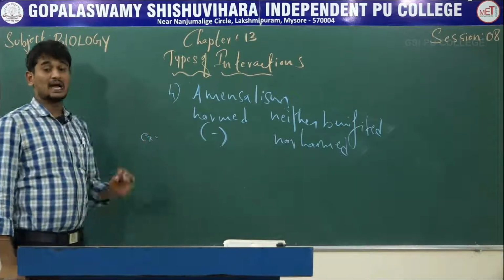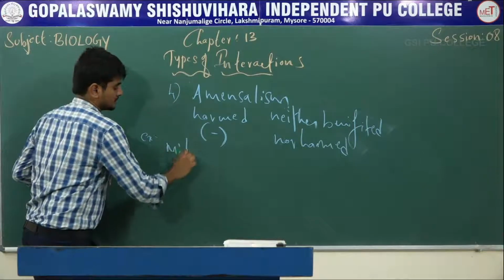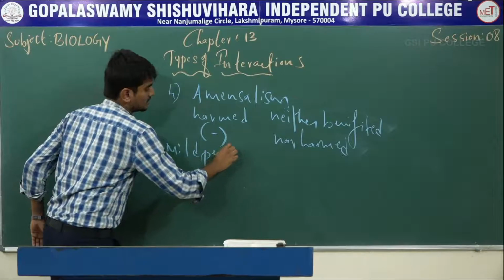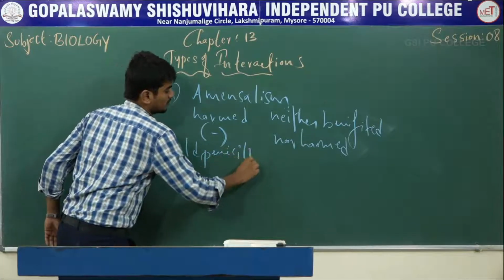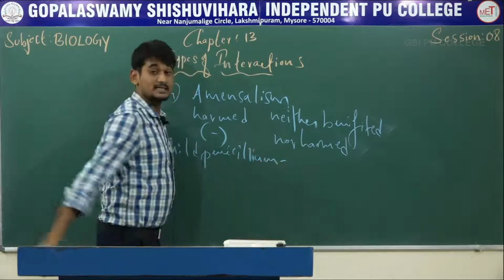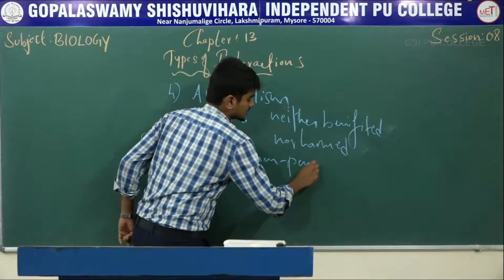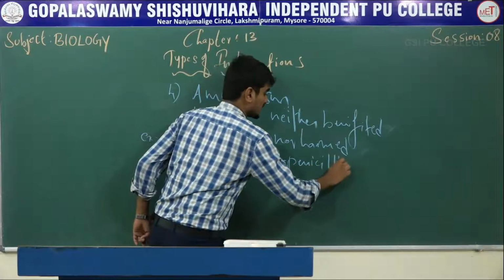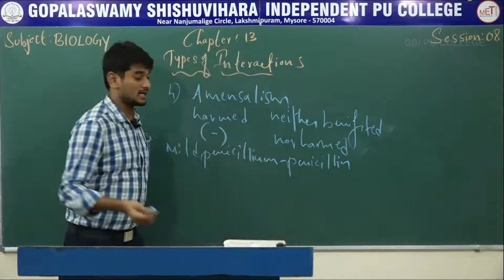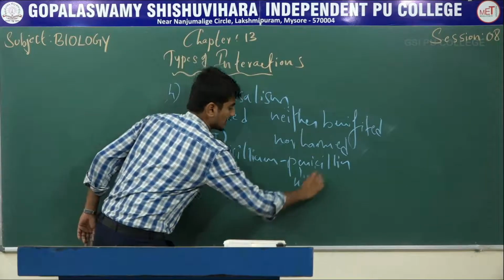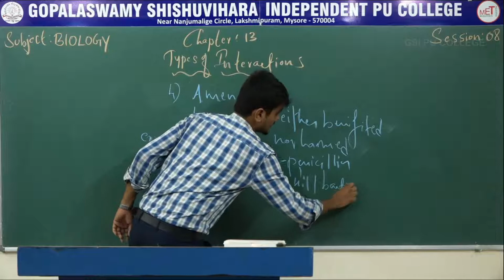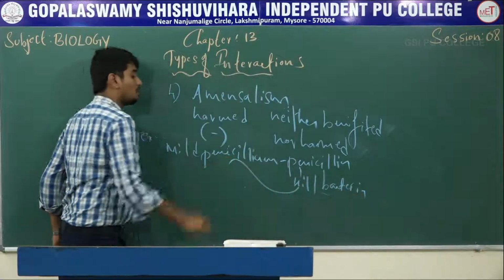Yes, the mold penicillium releases the chemicals that are called penicillin. So this penicillin kills the bacteria but does not affect the mold.